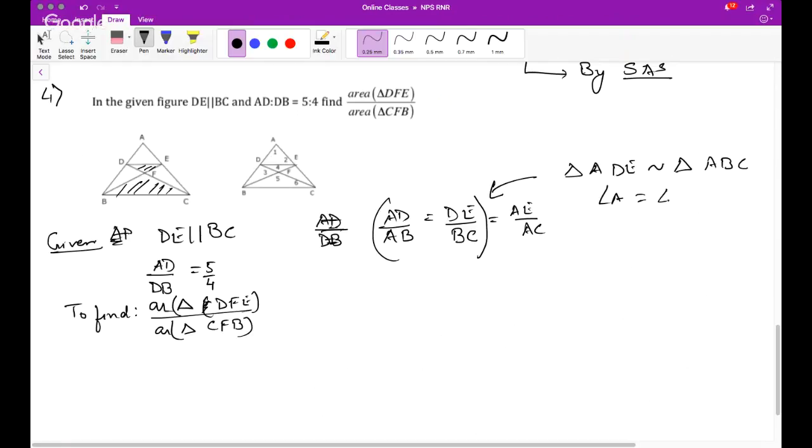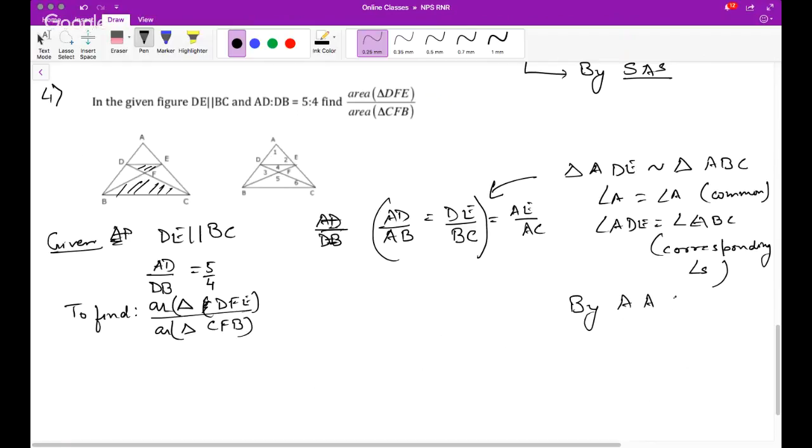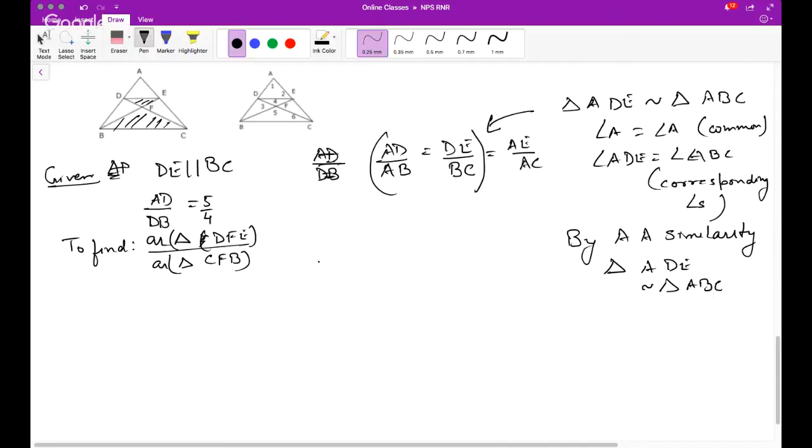Angle A is equal to angle A, common, and angle ADE equals angle ABC, corresponding angles. Perfect. Now, hence by AA similarity, we know that triangle ADE is similar to triangle ABC.